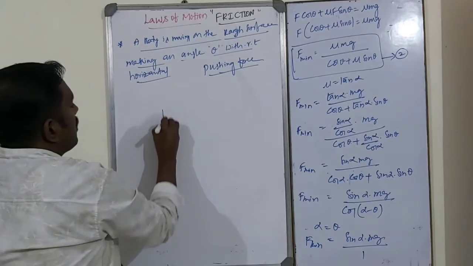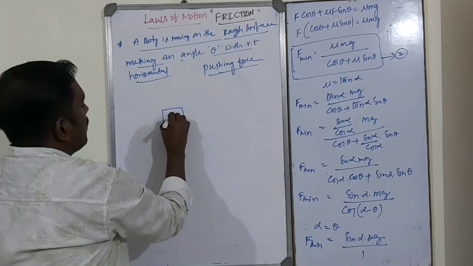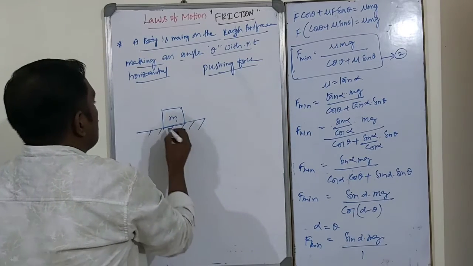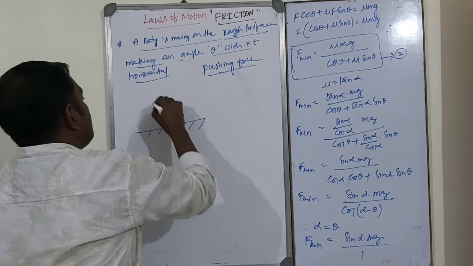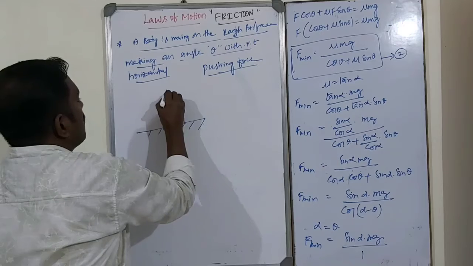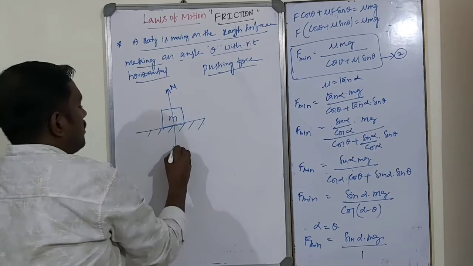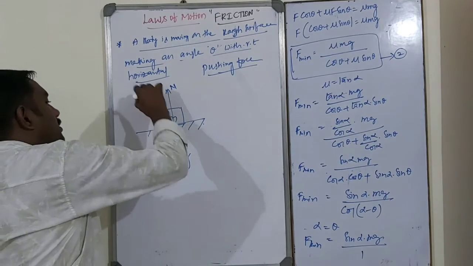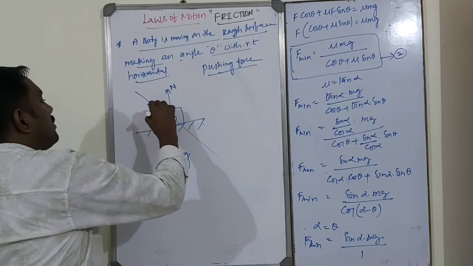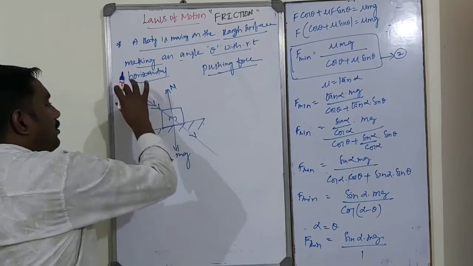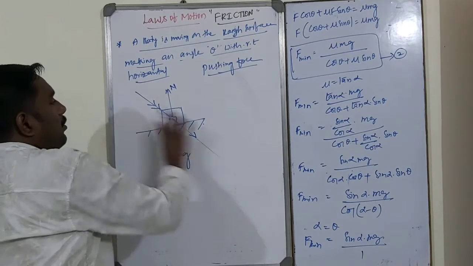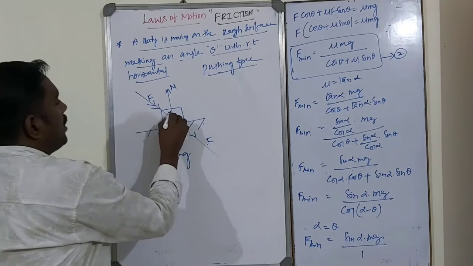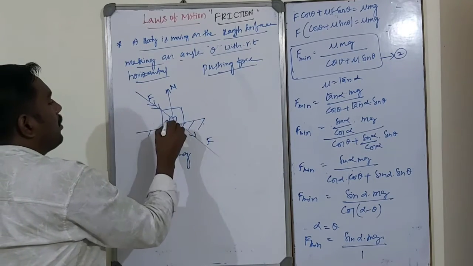So like this, suppose this is the body of mass m placed over the surface like this. This is the normal reaction. This is the weight of the body. So like this. This is the applied force. That is pushing. The body will be pushing like this, making an angle theta with respect to horizontal.